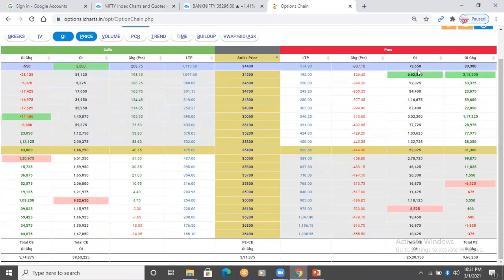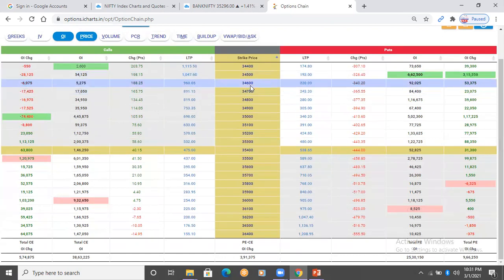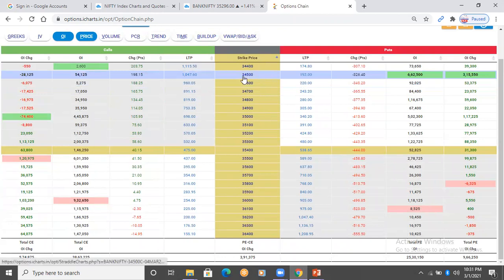You can see we have the highest open interest in 34,500 strike. 6,62,500 contracts are active and 3,15,550 are added today itself. So 34,500 can work like support. This is as per today's data.